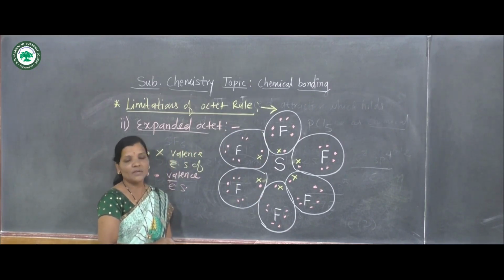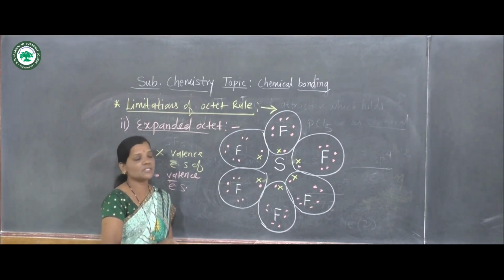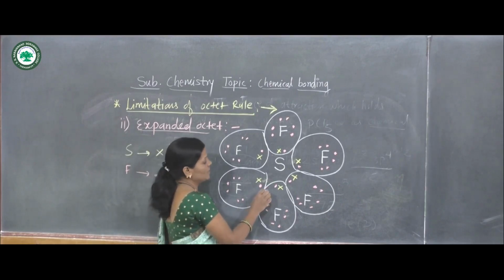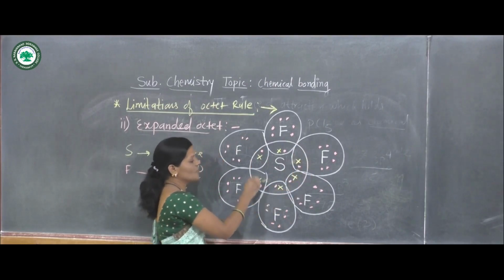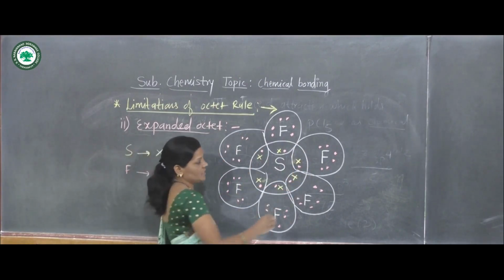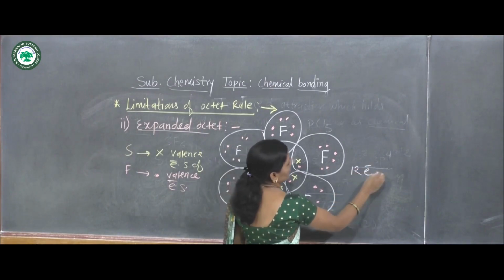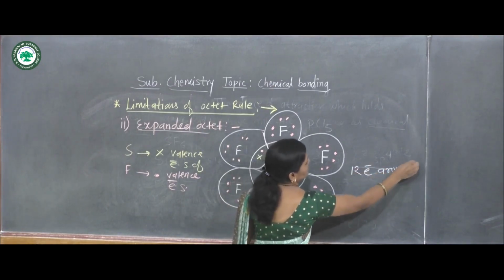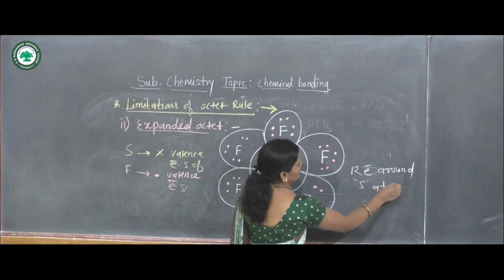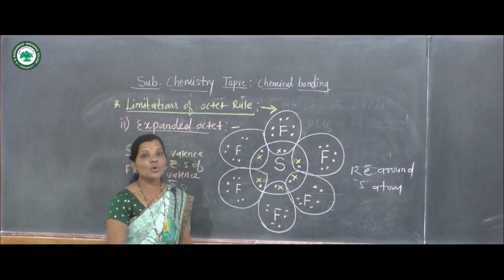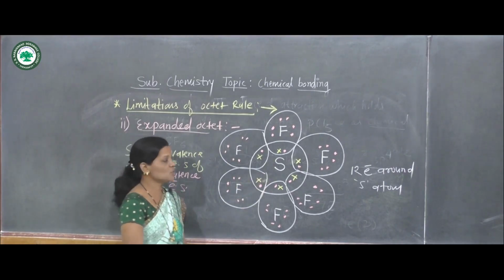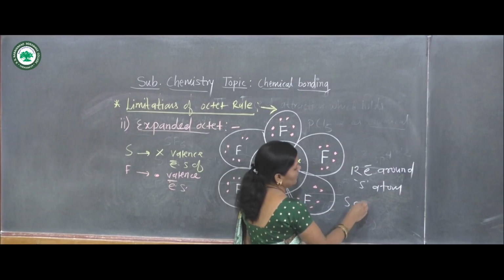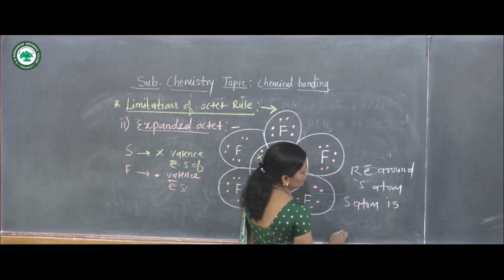But if we observe the number of electrons around the sulfur atom, a total of 12 electrons are present around the sulfur atom. That means more than 8 electrons are present around this sulfur atom, and so this sulfur atom is said to possess an expanded octet.